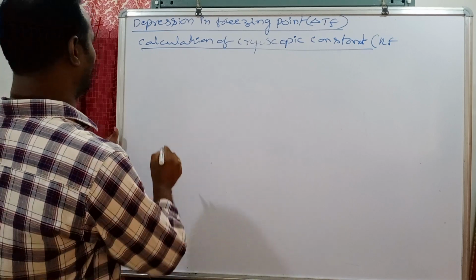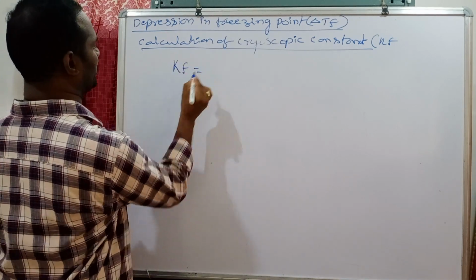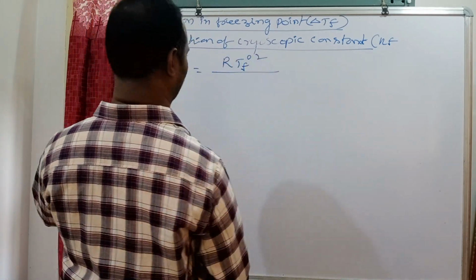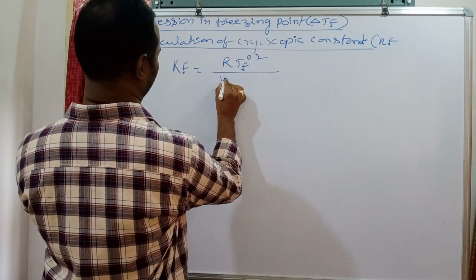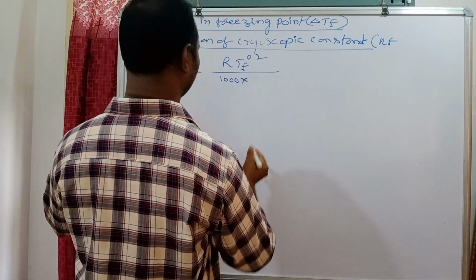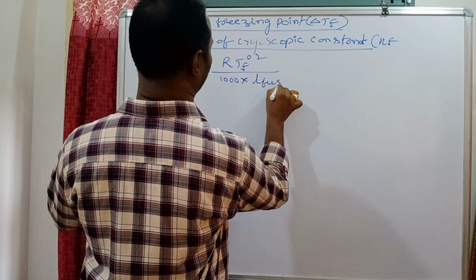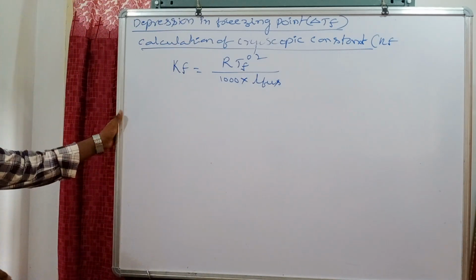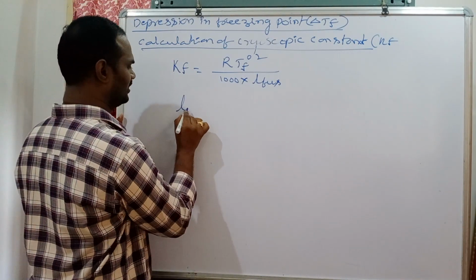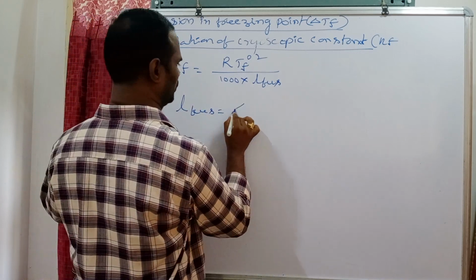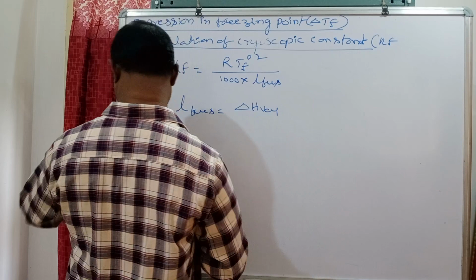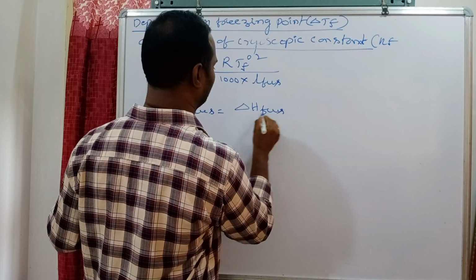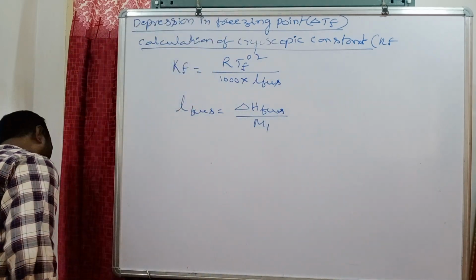Calculation of cryoscopic constant. Cryoscopic constant is equal to R Tf naught square by 1000 into latent heat of fusion per gram of solvent. Latent heat of fusion is equal to enthalpy of fusion per 1 mole of solvent by molar mass of solvent.